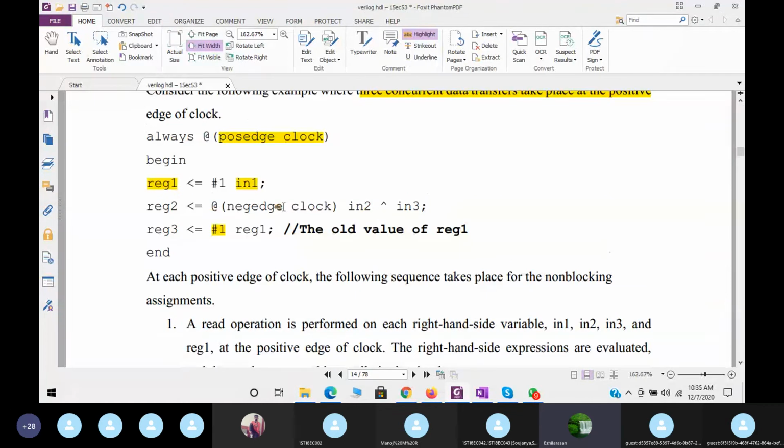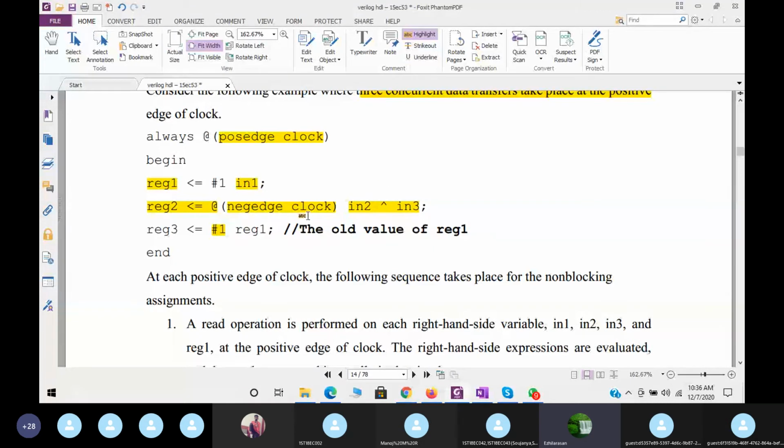So here at negative edge, you may get confused. At every positive edge of the clock, these 3 statements will execute. But you see, when this one executes, it will execute only at the negative edge. This is one of the statements we can also write: reg 2 less than or equal to at negative edge in1 XOR in3. So during the negative edge, it will be evaluated here.